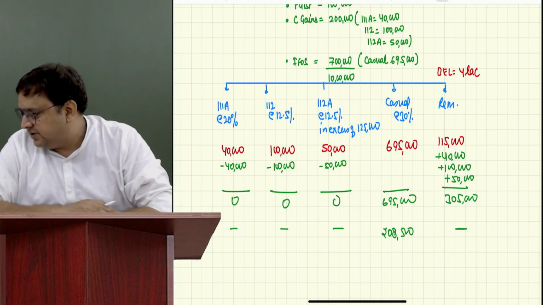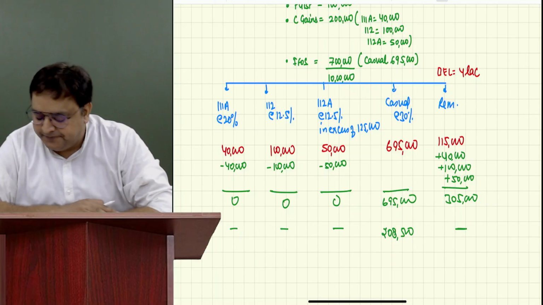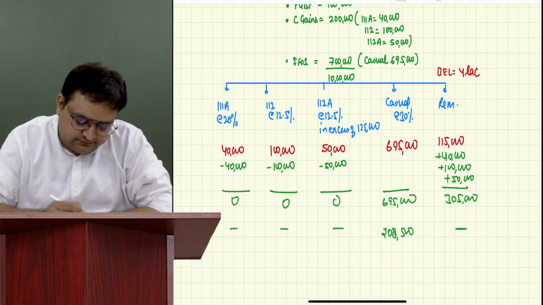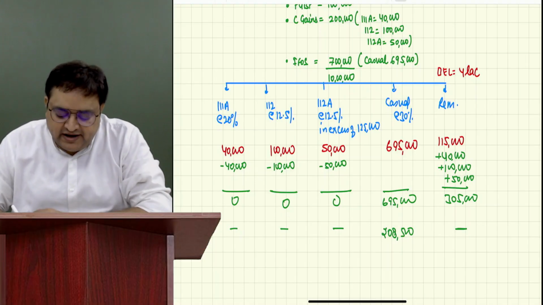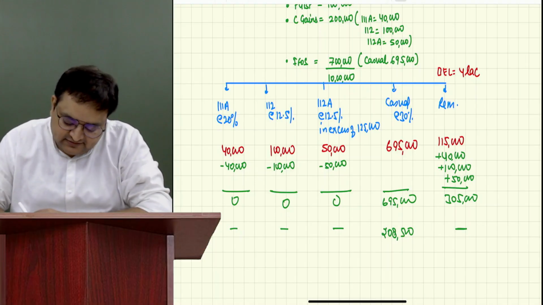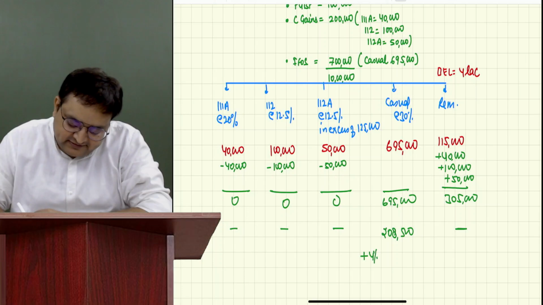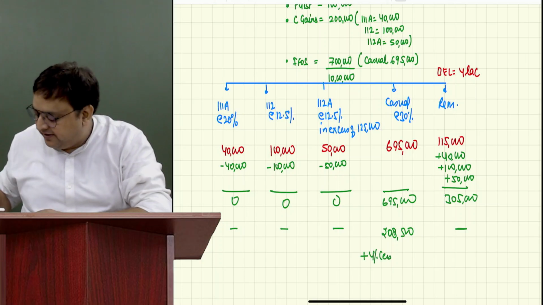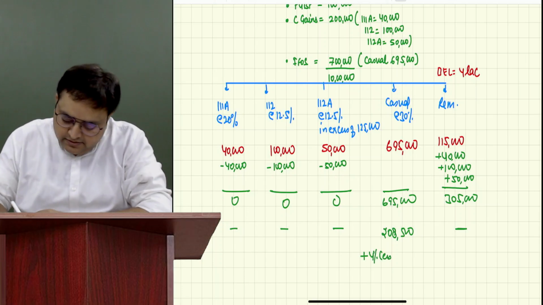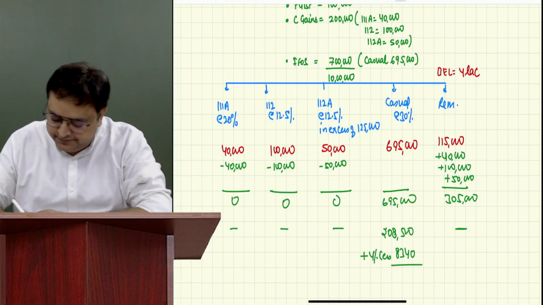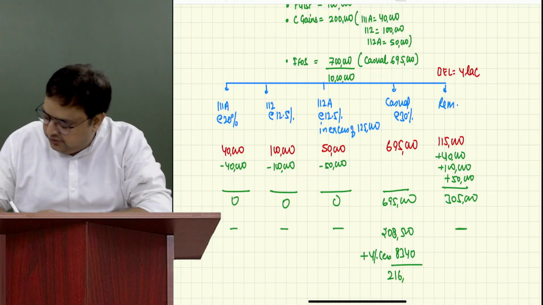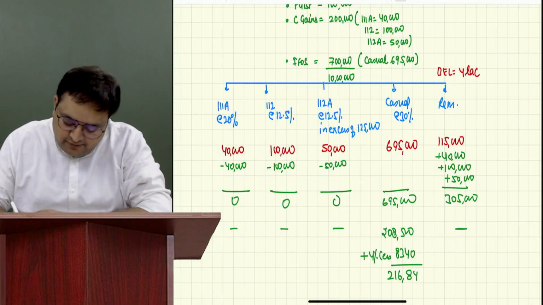Was anybody asking a question? Anybody having a doubt? Please do ask me. So 2,08,500 is the tax, plus 4% cess. Cess will always be there. 8,340. Have you all understood it? Yes, sir. 2,16,840 would be our tax liability.